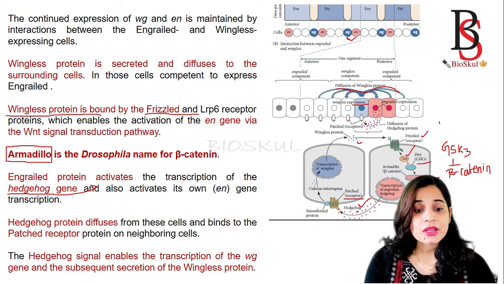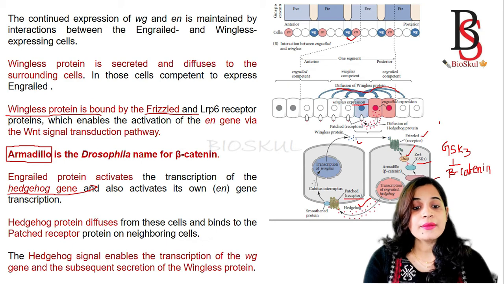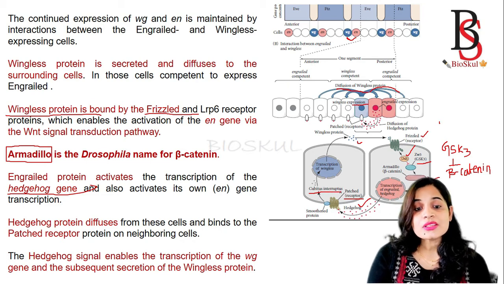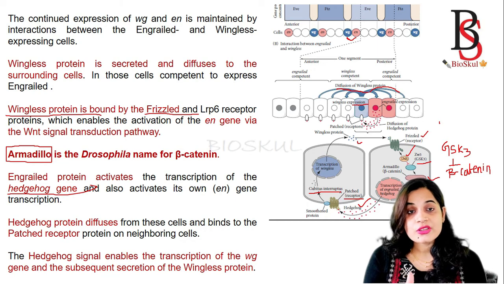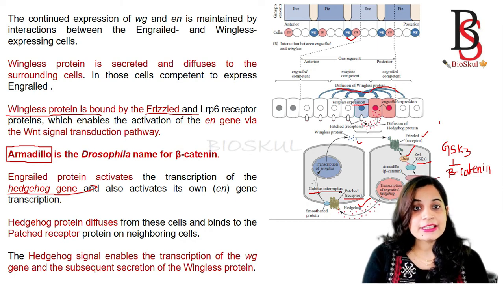Okay, so when this Hedgehog protein diffuses and binds to the receptor Patched, then the Smoothened protein will activate the Cubitus interruptus. How this Smoothened protein activates the Cubitus interruptus, we will discuss later in the cell communication and cell signaling part. So this Cubitus interruptus will transcribe the wingless.